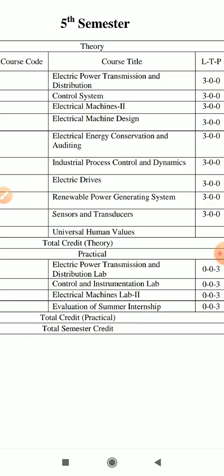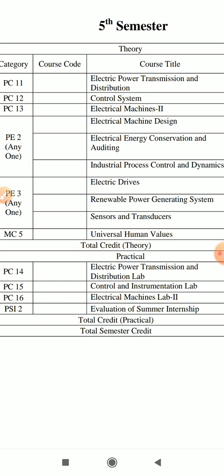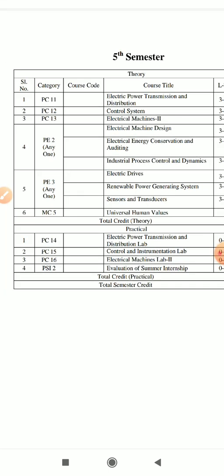And one more thing: why we selected this paper is because electrical machine design is quite similar to electrical machine 1 and machine 2, and electrical energy conversion and auditing is also quite similar to machines. So that's why we have selected a new paper, industrial process control and dynamics.